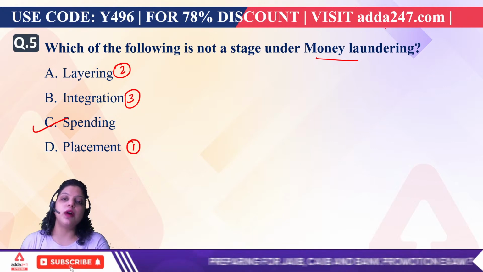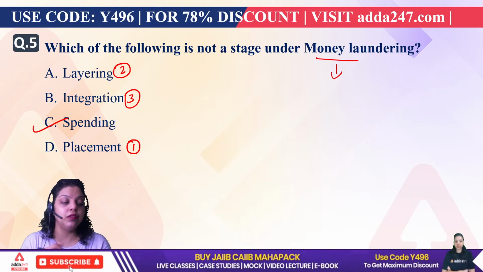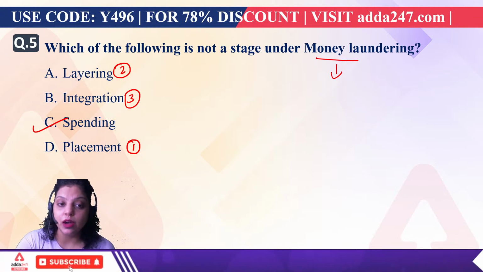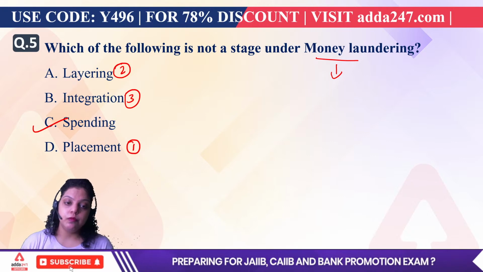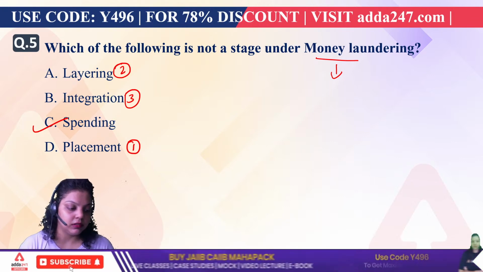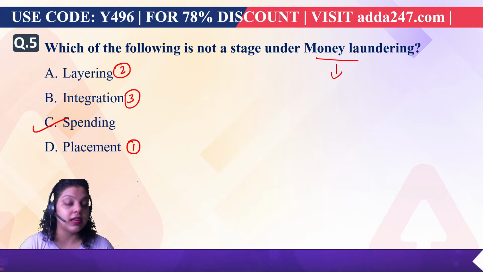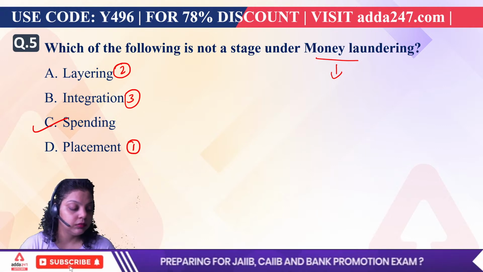Acha, if a person is found guilty of money laundering, which act will be applicable on that person? Is there any act which is introduced for the guilty of money laundering?